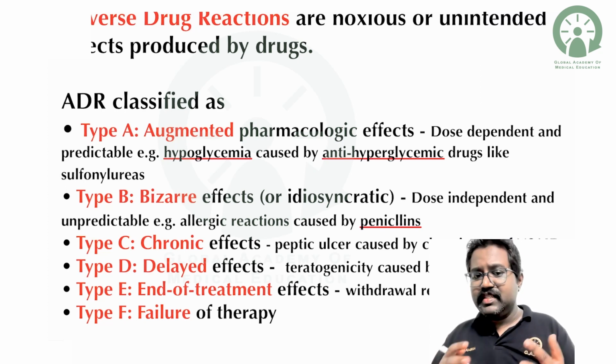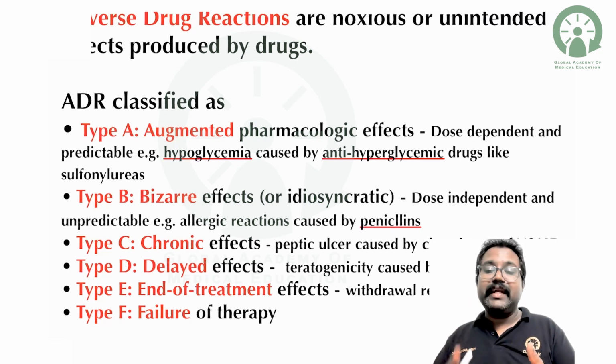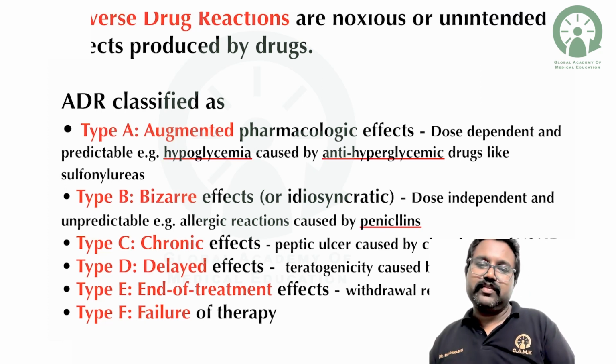Type A means augmented reaction, a pharmacological effect. Type B means bizarre effect or idiosyncratic reaction. Type C means the chronic effect. Type D means delayed effect. Type E means the end of treatment effects. And F is the failure of therapy.